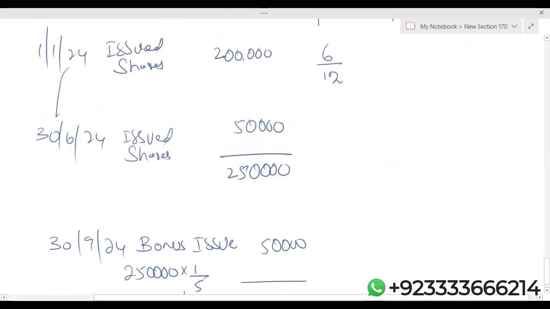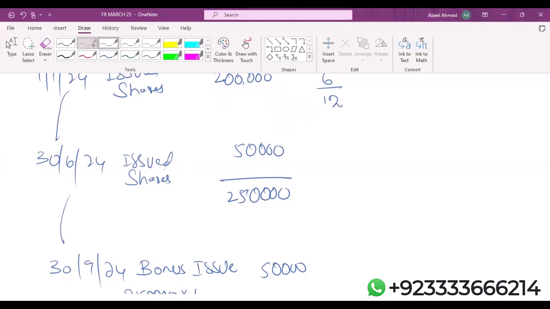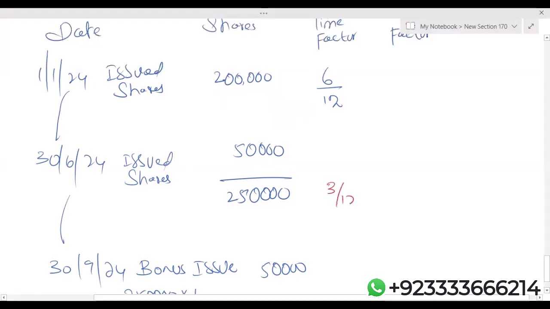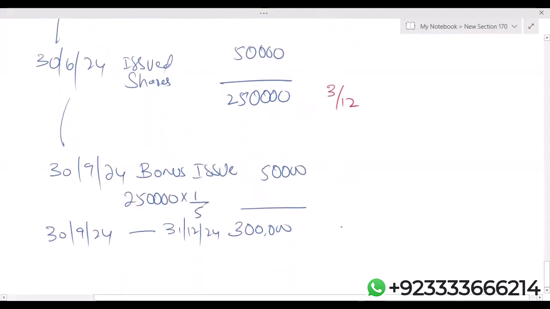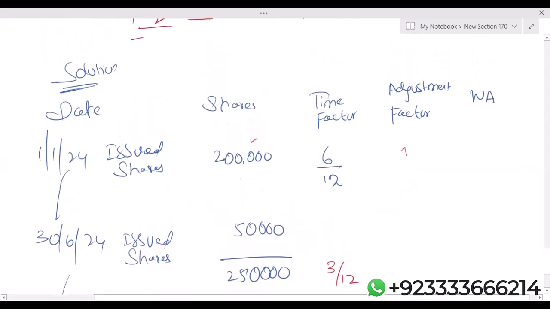Okay, now. From 30th June 24 till 30th September 24, there's a gap of 3 months, so 3 by 12. And the last is also 3 by 12. Let me repeat: the bonus fraction adjustment factor is only applicable on shares that are before the bonus. Obviously, 2 lakh shares are before the bonus, so the bonus fraction 1.2.